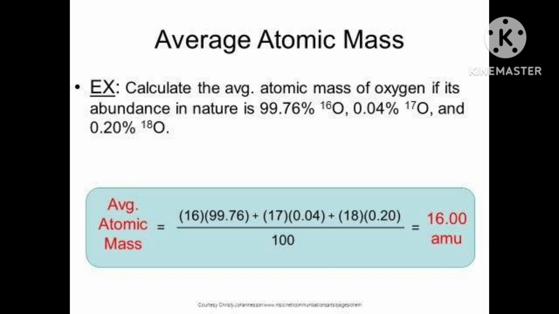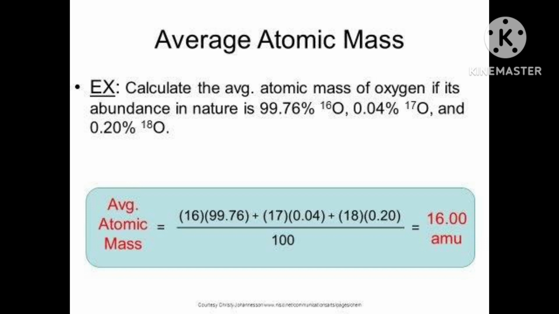Hence, actual mass of an atom means its mass in gram, which is obtained by dividing the atomic mass of the element by Avogadro number, that is 6.022 into 10 to the power 23.